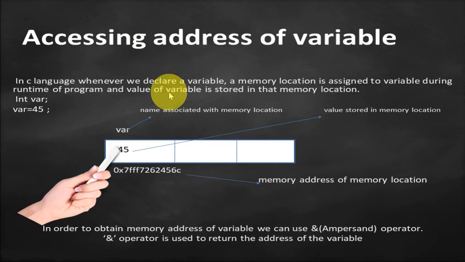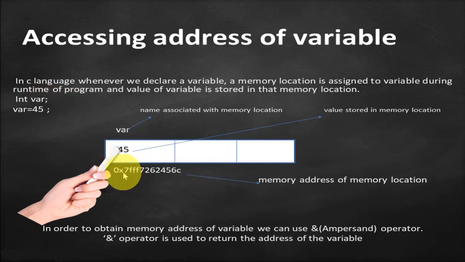Accessing address of a variable. In C language, whenever we declare a variable, a memory location is assigned to the variable during runtime of the program, and the value of the variable is stored in that memory location. Okay, let's see the example. In this example, I have declared an integer type of variable var and assigned a value 45 to it. So whenever this code comes in scope during runtime, a memory address in RAM is assigned to this variable var.